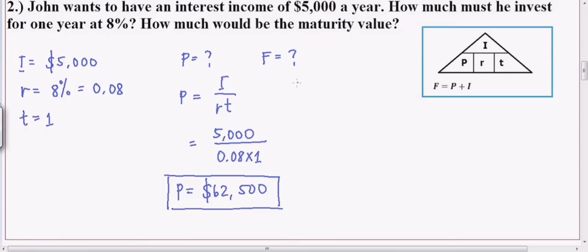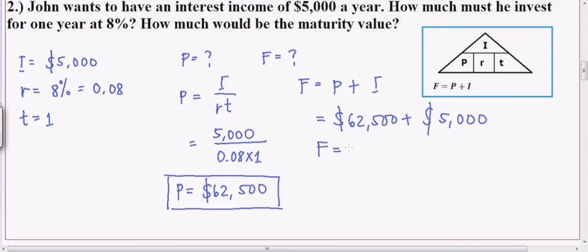So, magkano lahat-lahat na makukuha niya? So, ibig sabihin, we will add. So, F is equal to P plus I is equal to 62,500 plus yung interest na gusto niyang kitain na 5,000. Okay, so, ibig sabihin, kung mag-i-invest siya ng 62,500 in a span of 1 year, kikita yun ng 5,000.